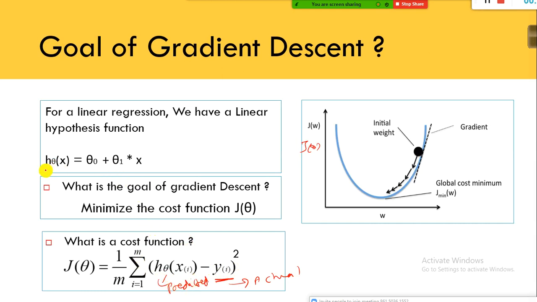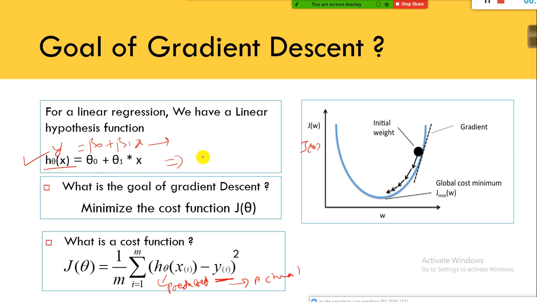Look here. Look at this equation. This is nothing but y is equal to beta naught plus beta 1 x. This is the typical notation used to represent the linear regression equation. But when it comes to gradient descent, this is the notation we use. Now you tell me, instead of y we have h theta of x. On the right side of the equation, if I plug in the values, let's say my model estimated the value for theta naught and theta 1, and if I plug in the size of the house here, we'll get some value.